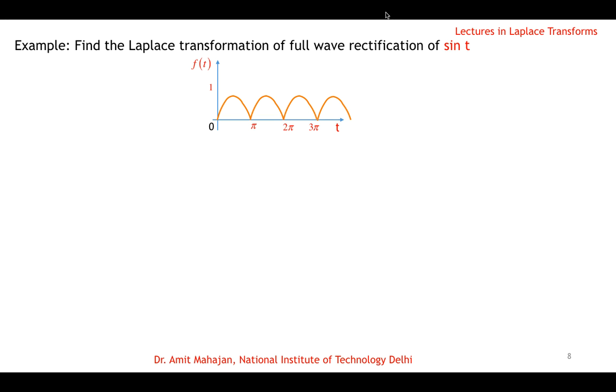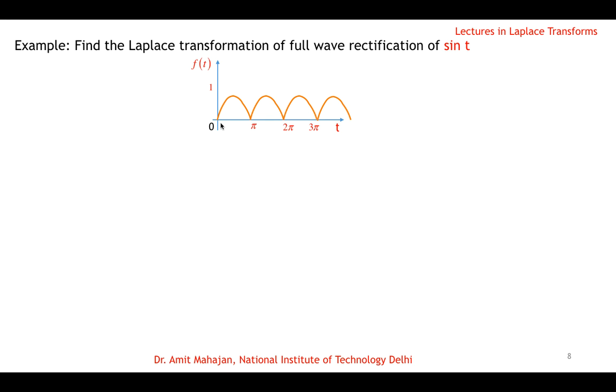Say I take one final example: find the Laplace transformation of full wave rectification of sine t. If you have this curve, which is the full wave rectification of sine t, then you can see that this curve is periodic with the period of pi. So from 0 to pi this curve, then it is repeated and repeated again. So it is periodic with the period of pi.